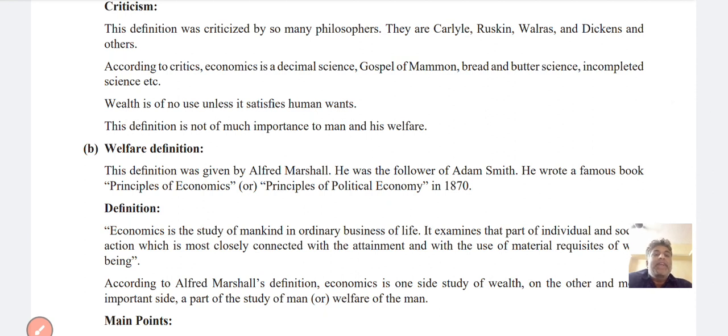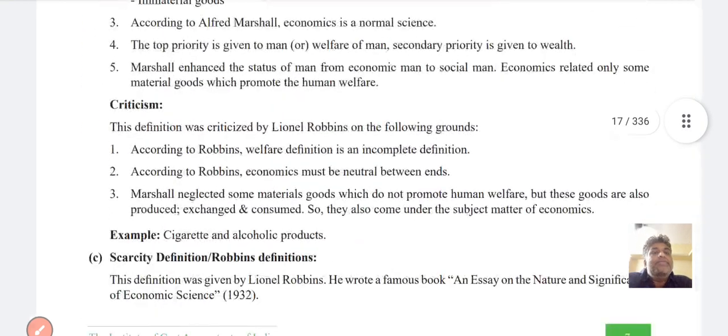Who gave the welfare definition? The welfare definition was given by Alfred Marshall. So that is very, very important. These definitions and years are also mentioned in the examination. In 1890, he wrote a book called Principles of Economics. So these are the basic fundamentals.